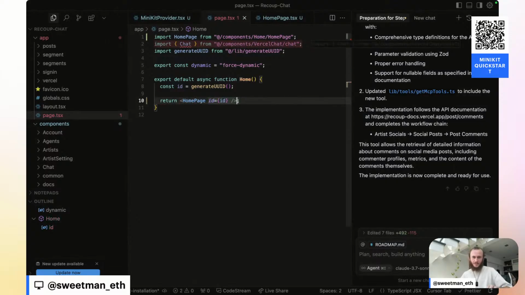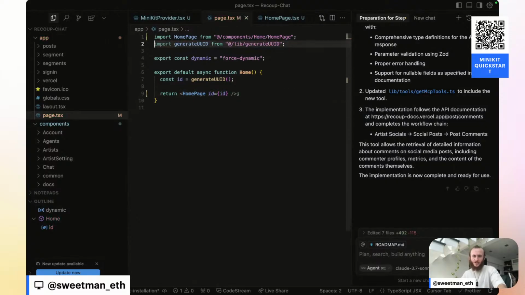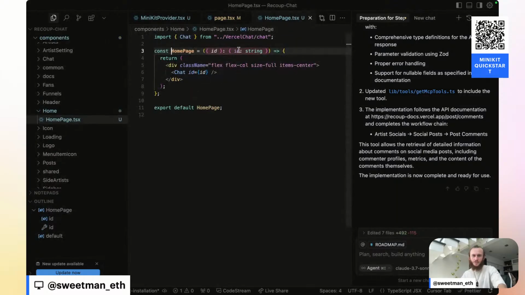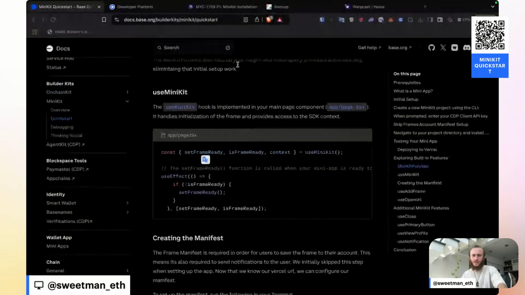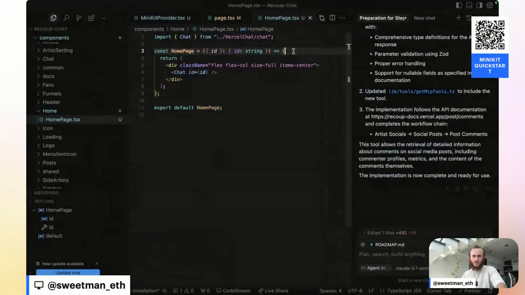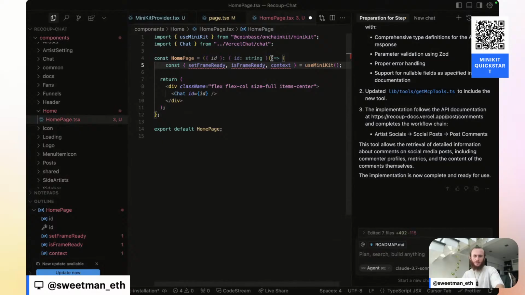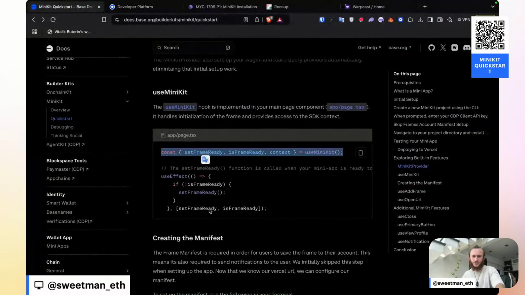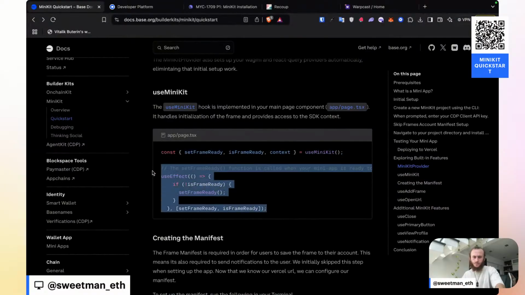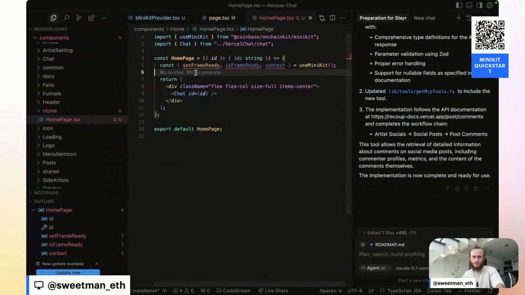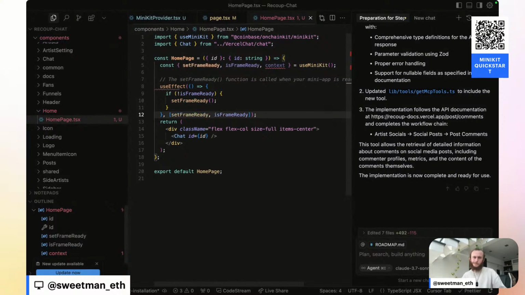And we also need an ID. And now we can remove that chat import. And from here, inside of our homepage, why do you want to delete that? We shouldn't delete that. Let's try importing these hooks. Import the hook. No more errors for use MiniKit, but we're not using use effect.